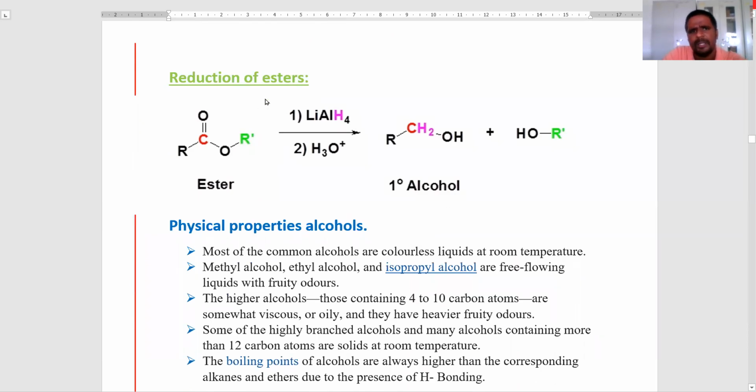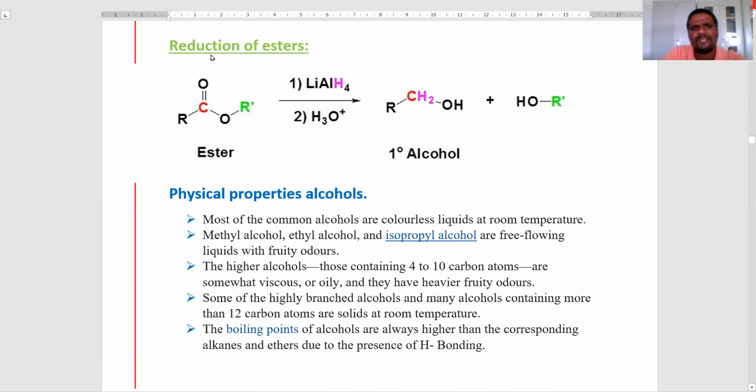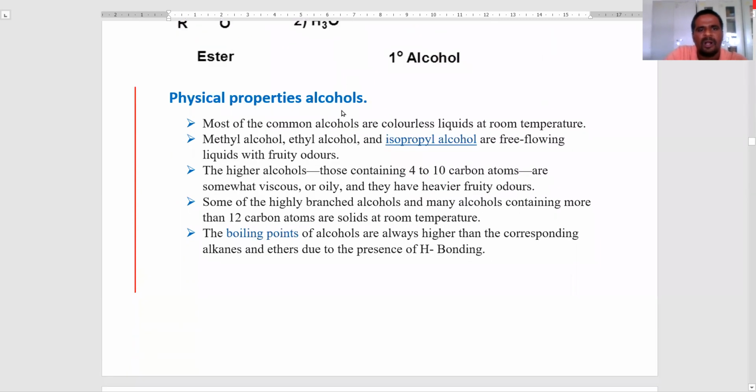Okay, next one is reduction of esters. Esters undergo reduction with a reducing agent like lithium aluminum hydride, followed by hydrolysis, to produce primary alcohols. These are the preparation methods of alcohols.